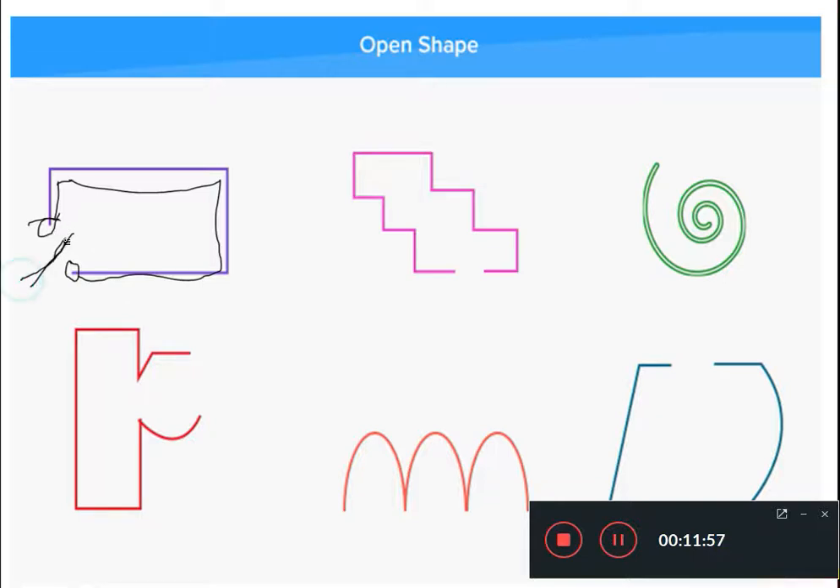That's why this huge space is created, so one can go inside and one can come outside without any restriction, without any barrier. That's why this kind of shape can be classified as an open shape. This is open, so anybody can go inside and come outside.